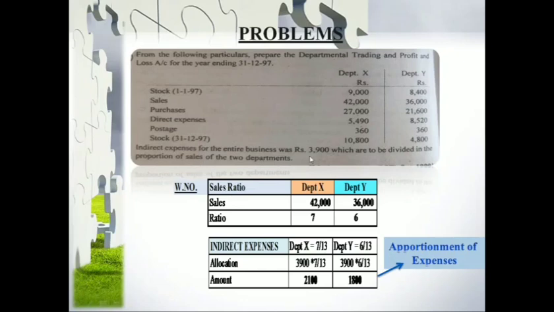The sales figure for department X is 42,000 and for department Y is 36,000. So we find the ratio, it's 7:6, and we allocate the expense. It's 3,900 into 7 by 13 for department X, and 3,900 into 6 by 13 for department Y. This is the apportionment of expenses, and this part is a unique part in departmental accounting.